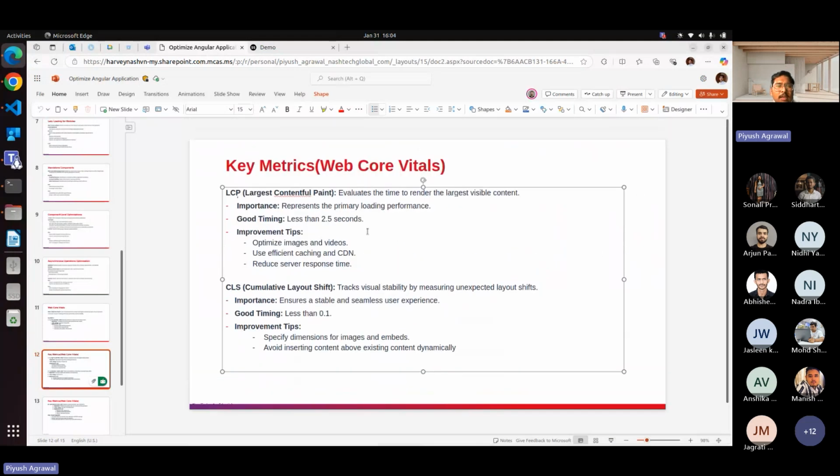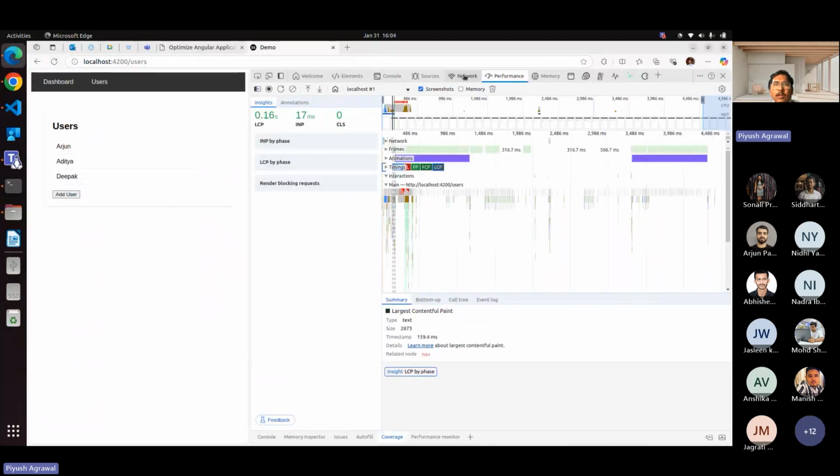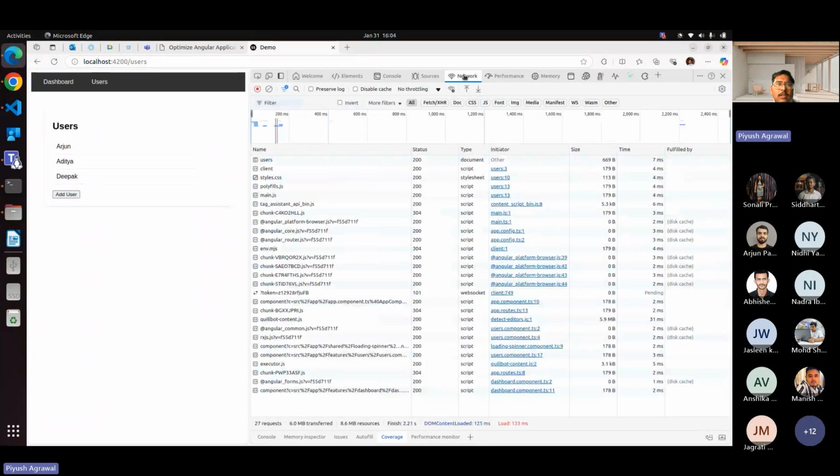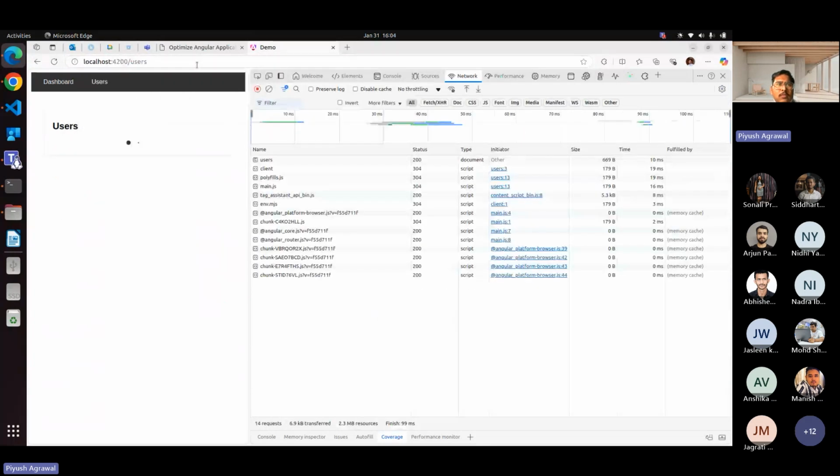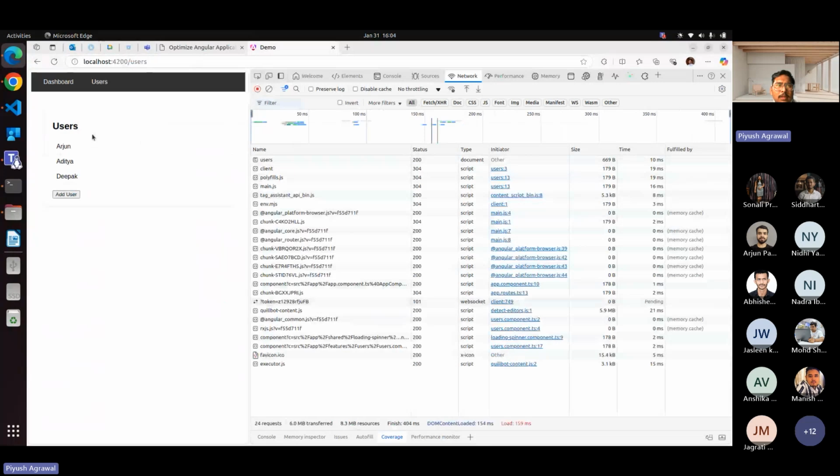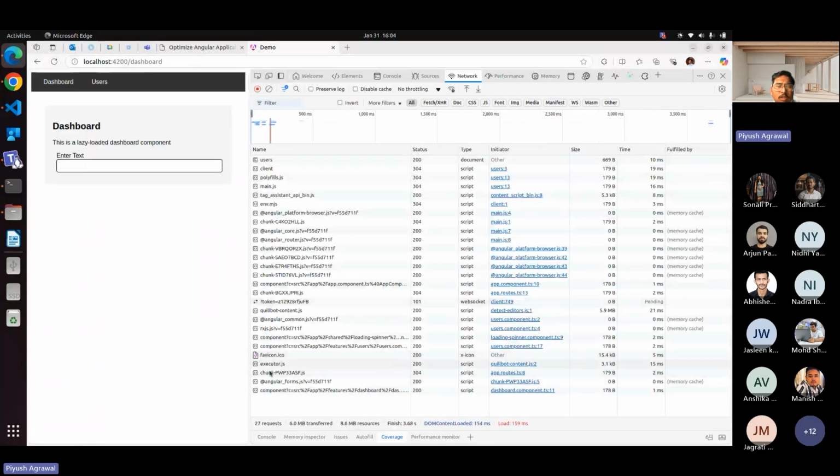So why will caching be created for the images? If I go here in the demo, and go to the network tab, let me clear that. On the front end side, the cache is created simply. If I go to the dashboard, you can see the chunk is loaded on a specific route. If I go back to the users, we are not calling any API, and no component is loaded here. So we are optimizing it.